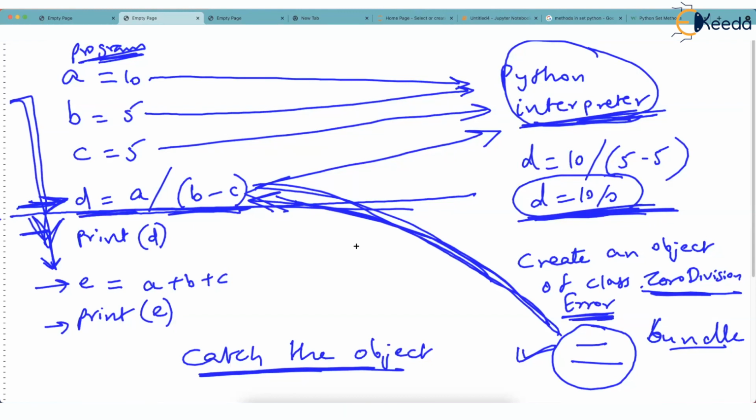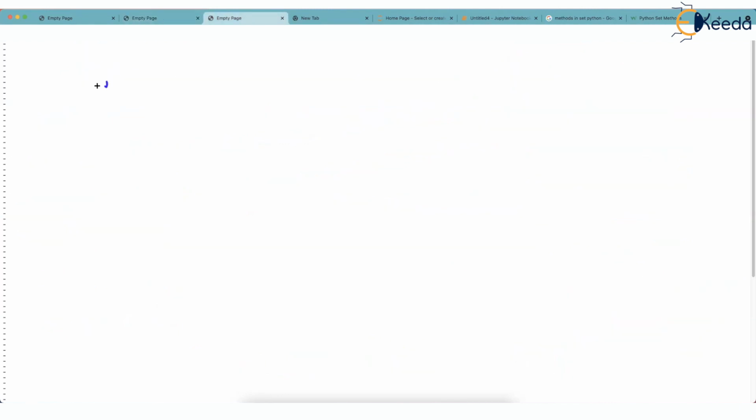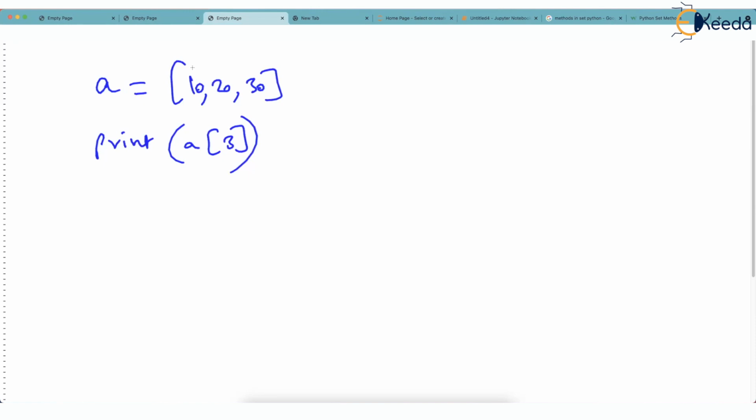Now you might have got the point why your teacher, while teaching object and class, didn't indulge in pure object and class creation. I explained how to create a class and how to create an object. More eagerly, you should see where these classes and objects are used in Python. Just check this again. What am I talking about? Suppose I have A is equal to 10, 20, 30. And this is so silly. I say print A[3]. This is not possible because the list has only 0, 1, 2 elements. Now, what the Python interpreter does, or what many people also call the runtime environment,